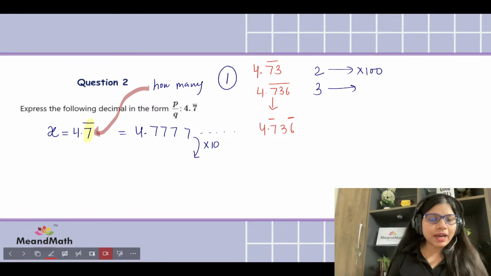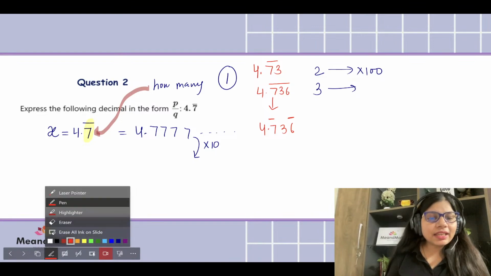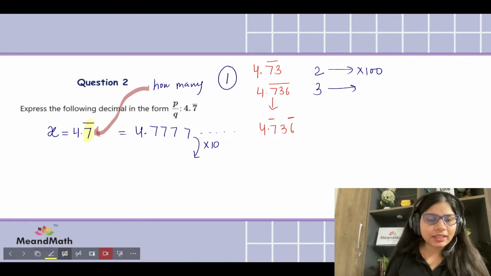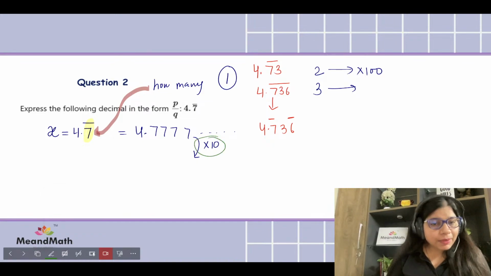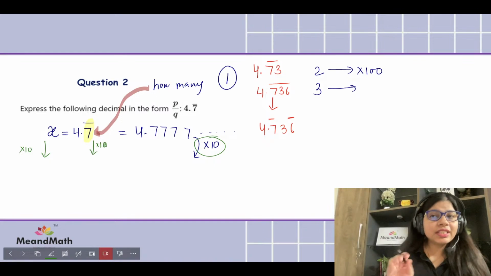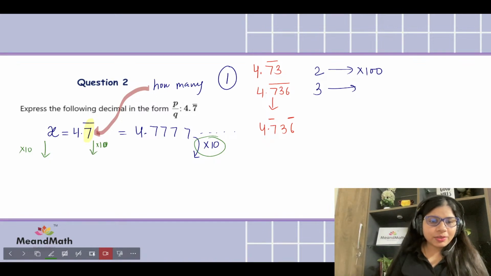So here, because we have only one recurring digit, we are going to multiply it by 10. हम multiply किससे करेंगे? हम 10 से multiply करेंगे. Does that make sense, kids? So we have got to know that we have to multiply by 10. If you multiply by 10, we basically have to multiply both sides by 10. And after that, you will see a magic happening. So it's 10x, that's equal to 47.7 recurring, right?